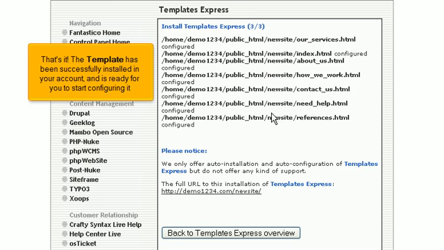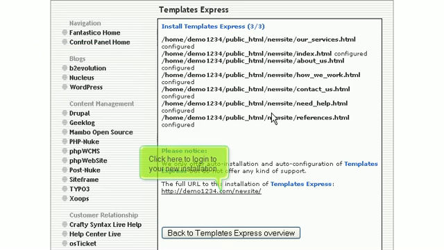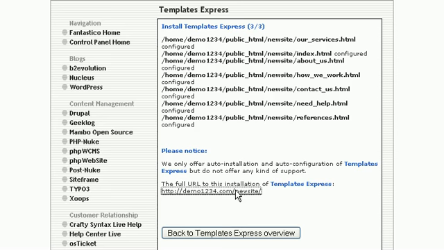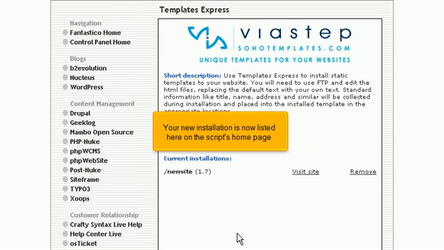That's it! The template has been successfully installed in your account and is ready for you to start configuring it. Click here to log into your new installation. Your new installation is now listed here on the script's homepage.